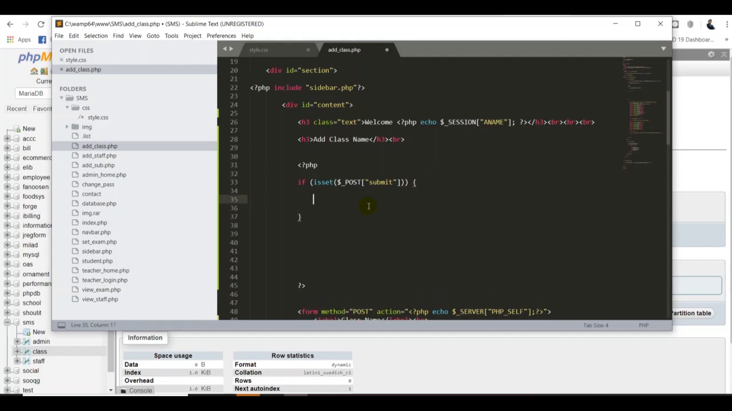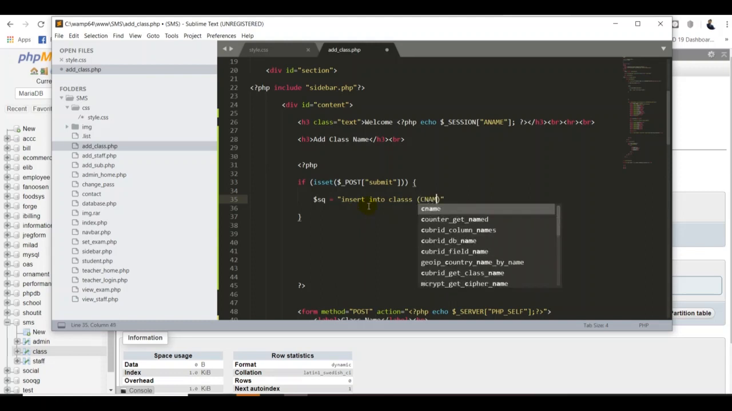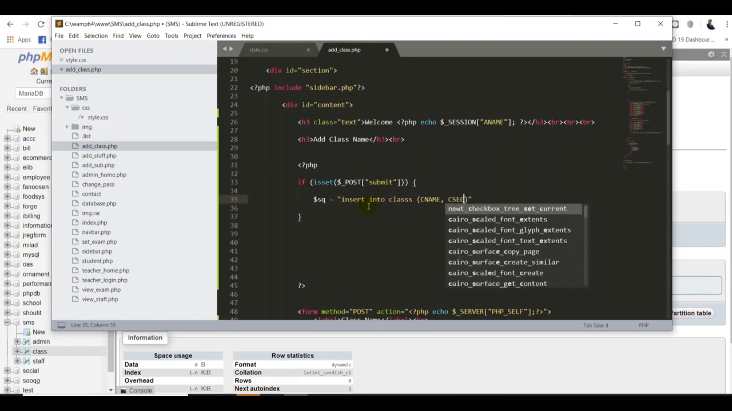Now I can write the insert query in my script. First thing is, I can declare one temporary variable, I think sql, type equal in double quote. Inside the double quote, we have to write our insert query. So first type insert into, where our table name is class. Then we have to write the class rows. First thing is cname, then comma, csection. These are the class rows, so we have to put all the records into these two rows.